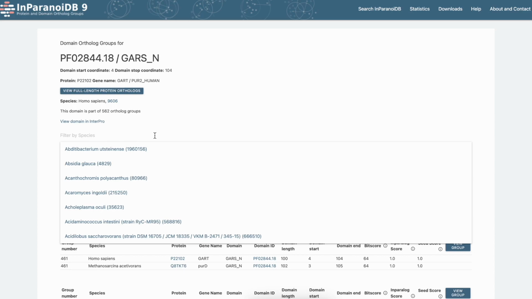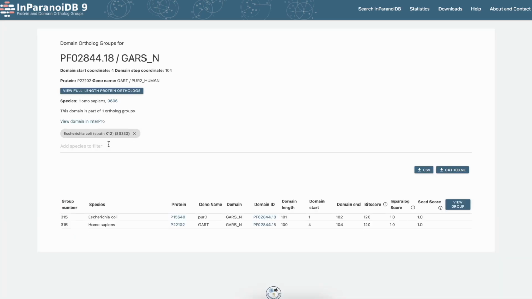And we'll filter again for E. coli. Here we can see that there is an ortholog group for the domain GARS-N in the human GART protein and the E. coli PurD protein. Let's click on this and view it in further detail.